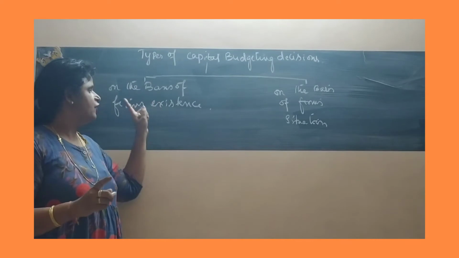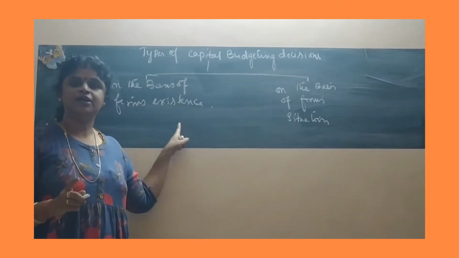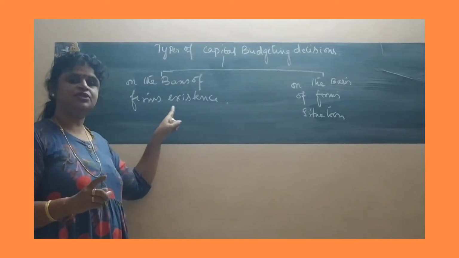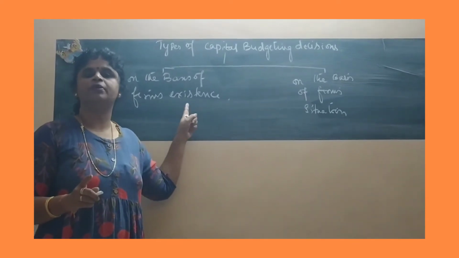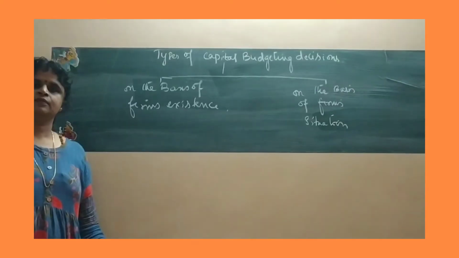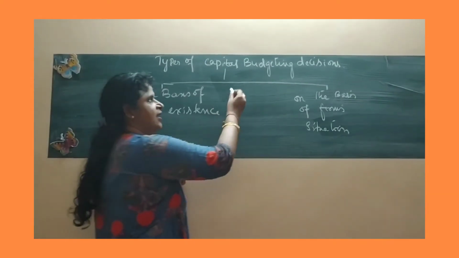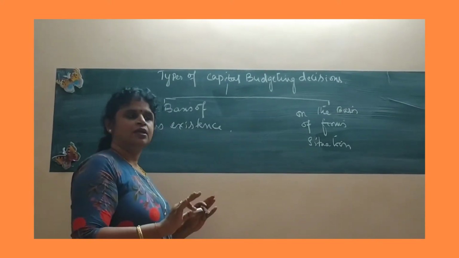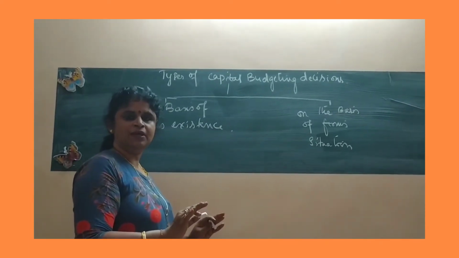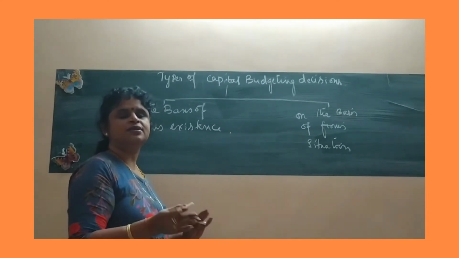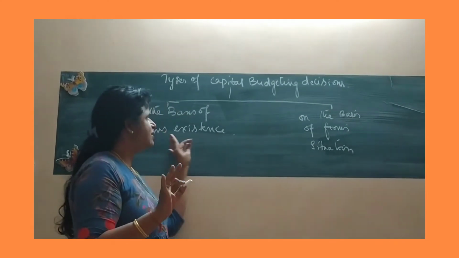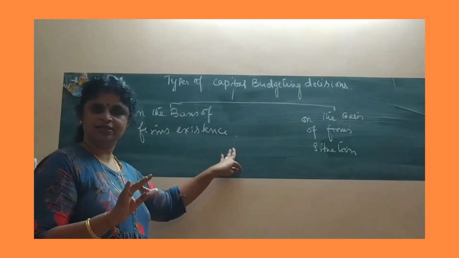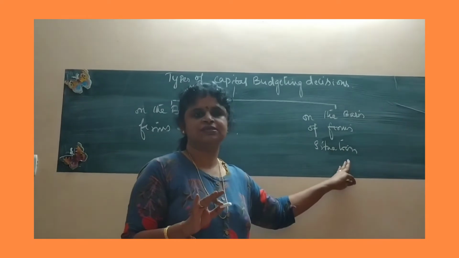It's possible for us only if you have a firm which is existing over a period of time. This kind of decision is not applicable to a new incorporated organization. Let's understand the entire capital budgeting decision is based on the kind of company you have. Is it a newly based company, a newly incorporated firm, or is it an existing organization? So based on that, I have picked up the classification on the basis of the firm's existence and on the basis of the firm's situation.